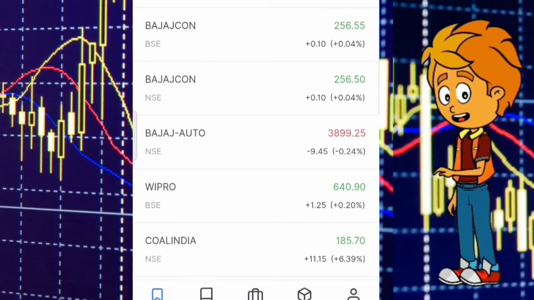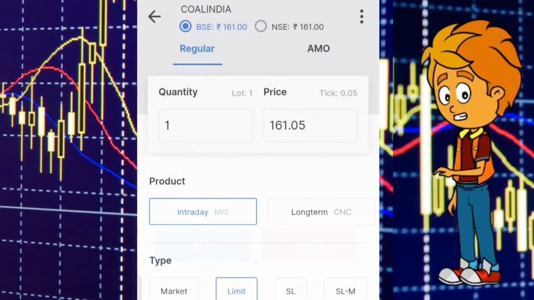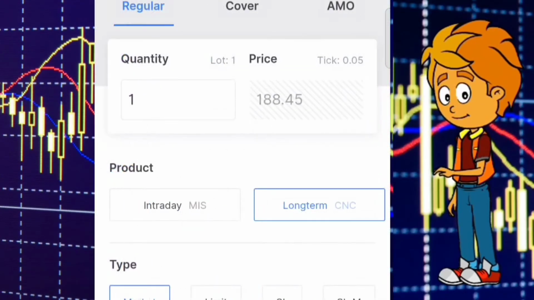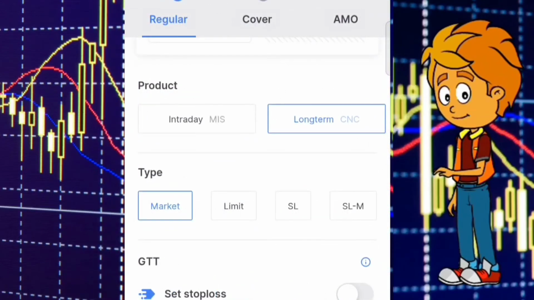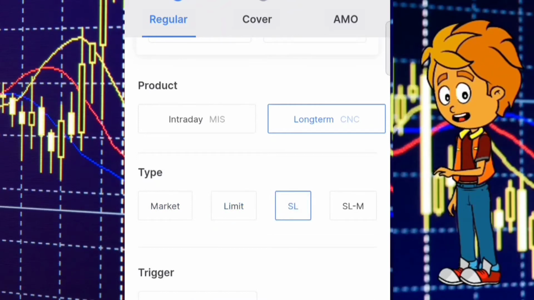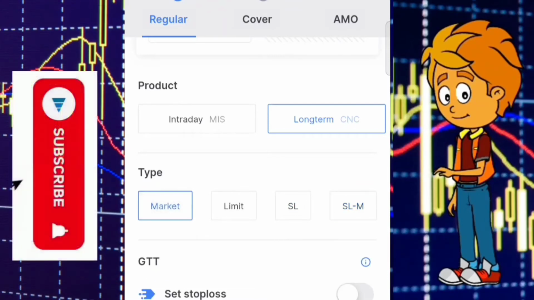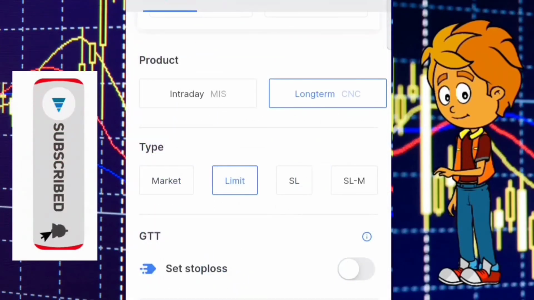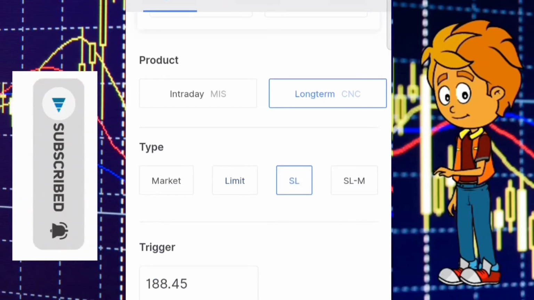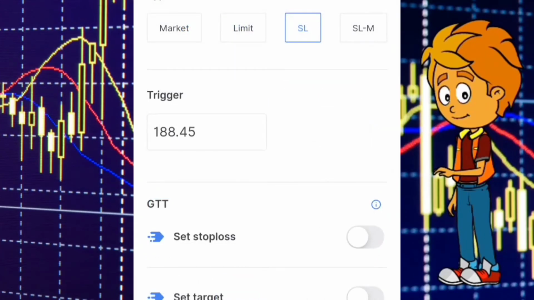To place the order, just click on the stock which you need to buy, select intraday and add the number of quantity, which I explained in CNC, similar to that. Select the type as market, limit, SL, SLM, whichever you wish to place the order. If you want to know about market, stop loss market, SLM and limit, just go through my video which is given in my description. In that I explain clearly how to place the order in stop loss, SLM, stop loss market and limit, and also how to set the trigger and how to fix the target.